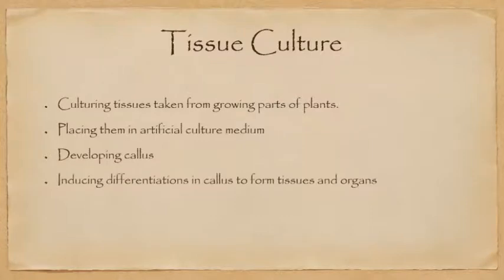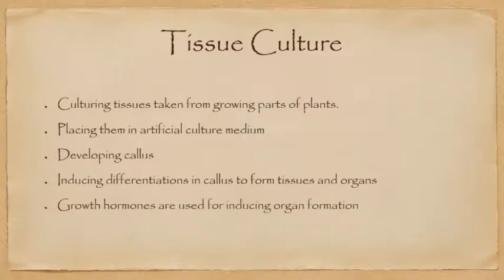Now, in this callus, you have to induce differentiation. These differentiations can be induced by providing the callus with certain growth regulators or growth hormones that will cause formation of a particular type of organ. Then finally, plantlets or very small plants can be developed.